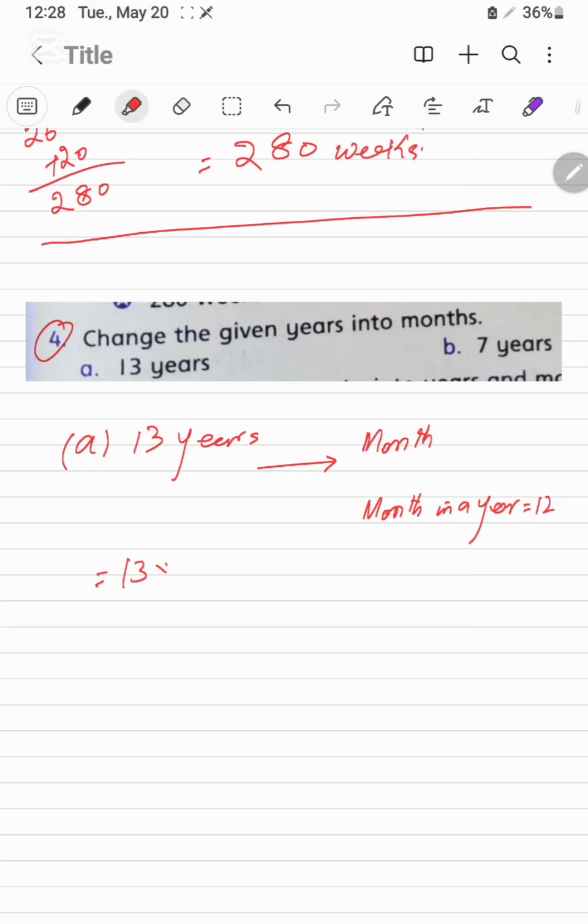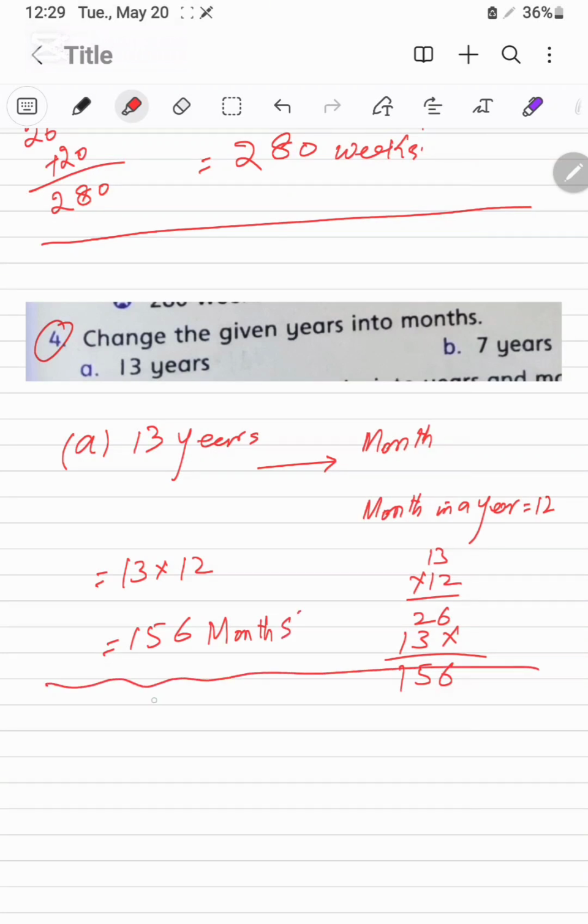So 13 multiplied by 12. 13 multiplied by 12, it will be 26. Next, 13 one times are here, 6, 5 and 1. 156 months in 13 years.